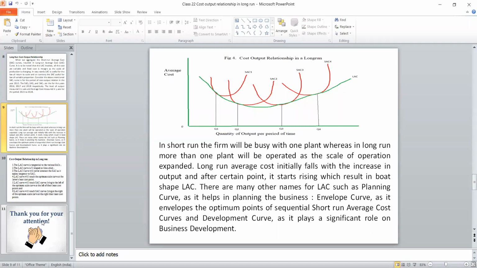The green line which touches the red line is nothing but MC intersecting at that minimum point. So when we connect that, that green curve is called LAC. One thing we should keep in mind, LAC is considered to be the best economic tool for a business. There are n number of names for LAC. It is called business curve, planning curve, development curve, envelope curve. When you understand the long run average cost, then it's easy to understand the business.